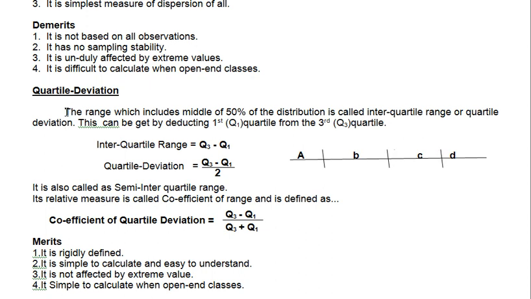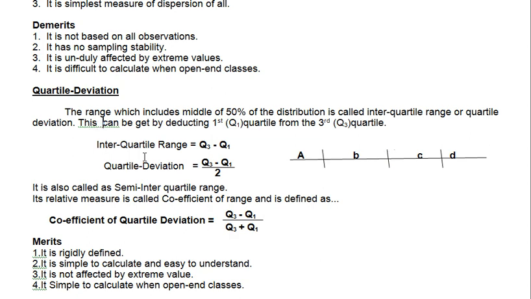Now come to the point, quartile deviation. The range which includes 50% of the distribution is called interquartile range or quartile deviation. See, this area includes 50%. From here half a partition is there, from here half a partition is there. So this area is called quartile deviation. The range which includes 50% of the distribution is called interquartile range or quartile deviation.